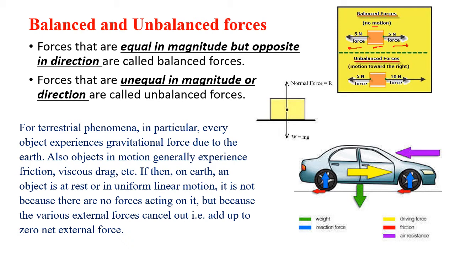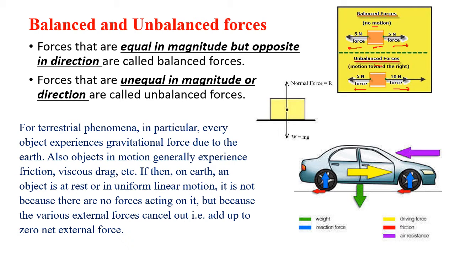But unbalanced forces are forces that are unequal in magnitude or in direction. When it is unequal, it gives rise to unbalanced forces. Here we still have a 5 Newton force on the left, but a 10 Newton force on the right. So this 10 Newton force will overcome the 5 Newton force and the body will move towards the right.